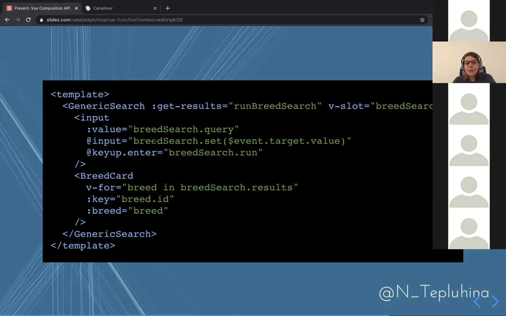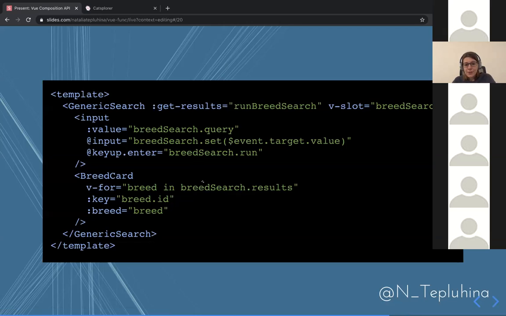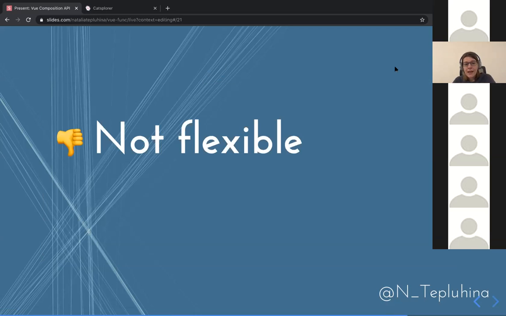What is not good with this approach? This is definitely more flexible than mixins, more complicated as well, but it's still not flexible. Unfortunately, with this approach, I'm still bound to whatever I'm exposing from breed search.